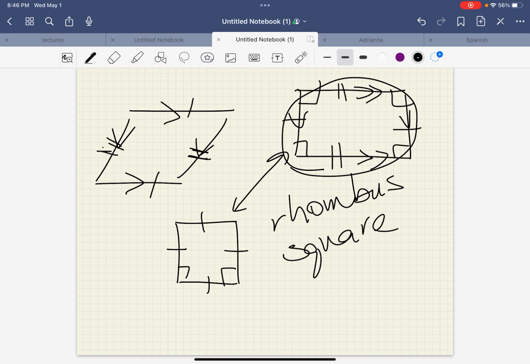You can see what a translation looks like. It just slides the polygon in one direction. A rotation actually turns it, so it's completely turning. And a reflection is like looking in a mirror. All right? If you put something in a mirror, it's going to reflect back the opposite. So if you have a line of symmetry or a reflection here, you have something like this on this side. On this side, it's going to look like this, isn't it? It's reflected over that line of reflection.